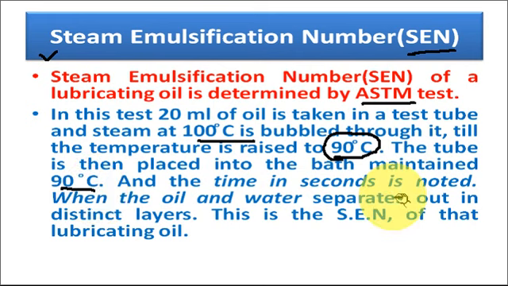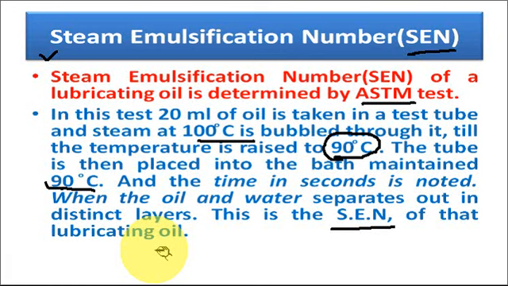Now after putting this tube in the bath at 90 degrees centigrade, we start the stopwatch, and the time in seconds is noted when the oil and water separate out in two different layers. That means demulsification takes place. That time in seconds is recorded. This time in seconds is known as the steam emulsification number of that lubricating oil.